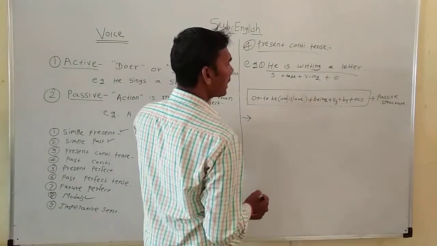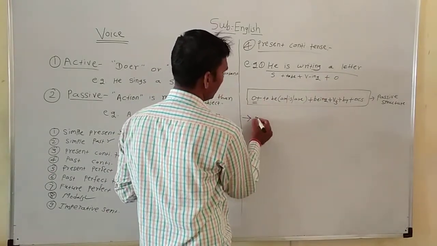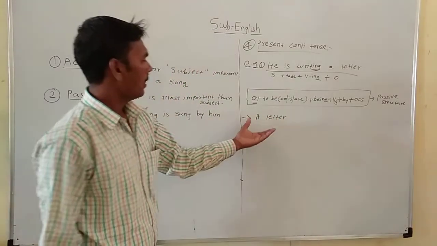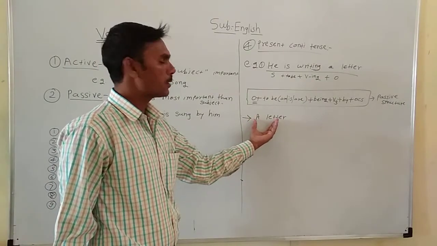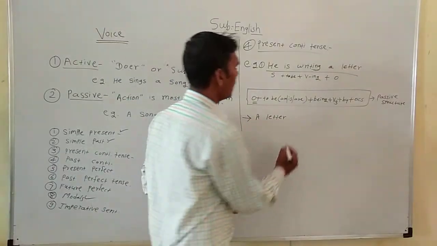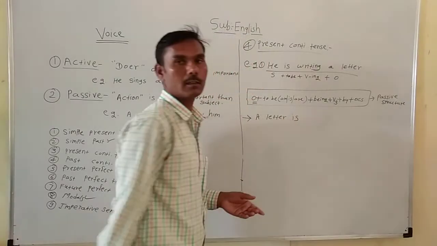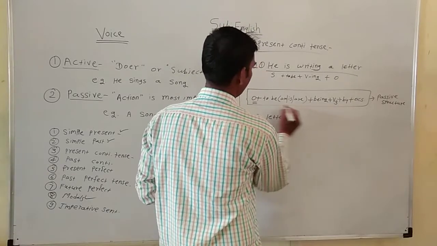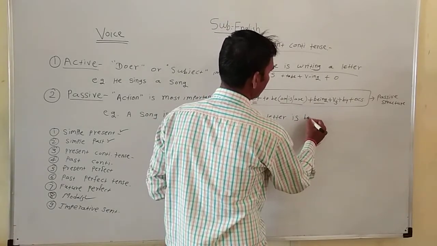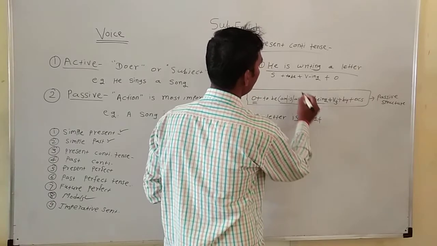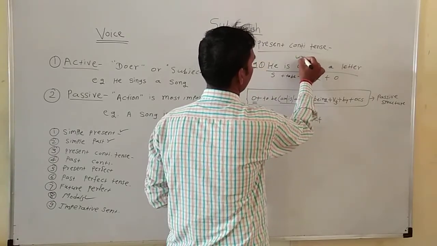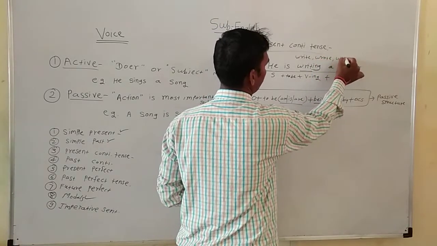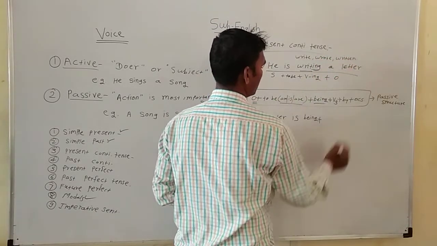There is a letter, the object, so we take a letter first. According to the object we use the to be: a letter is. Then being, then V3 of write: write, wrote is V2, and written is V3. Written is a V3.